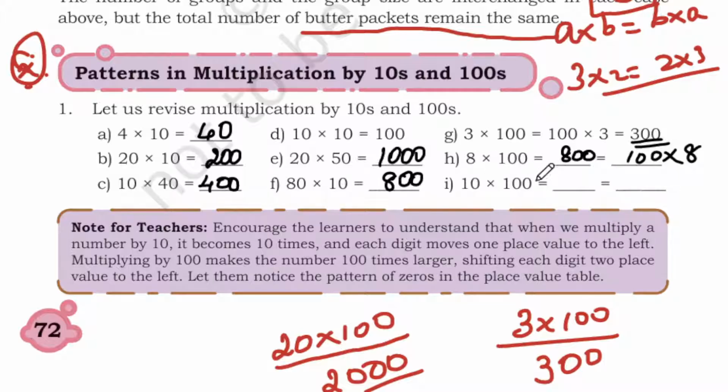So 10 into 100, how many zeros do you have? 1, 2, 3, 3 zeros you have, and 1 ones are 1000. So 10 into 100 is 1000. Also 100 into 10 is 1000.